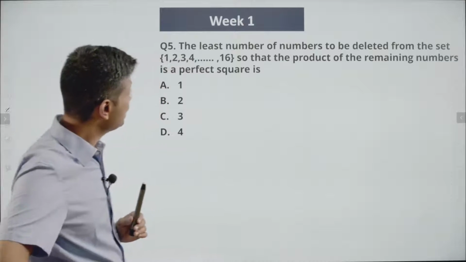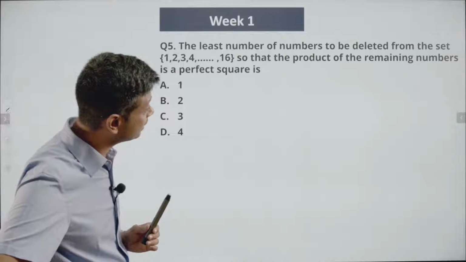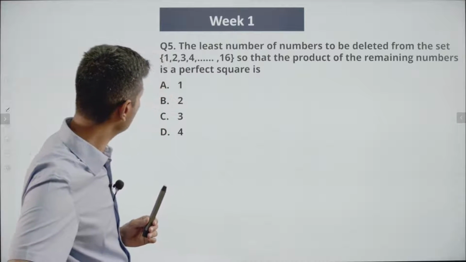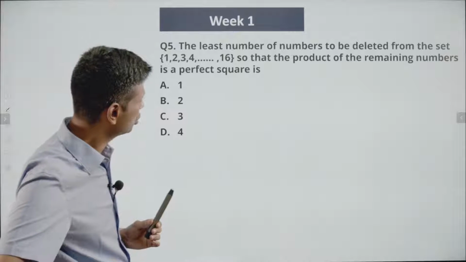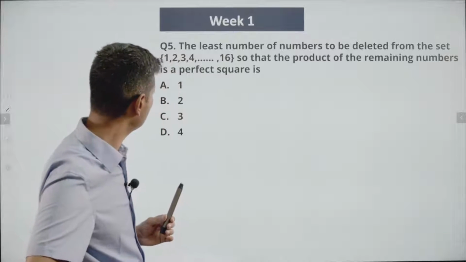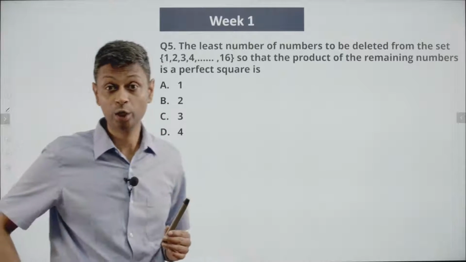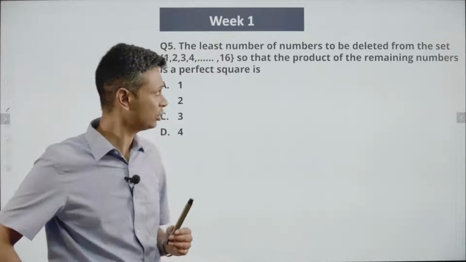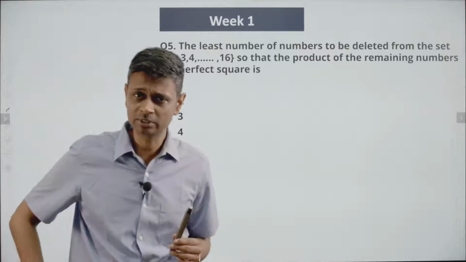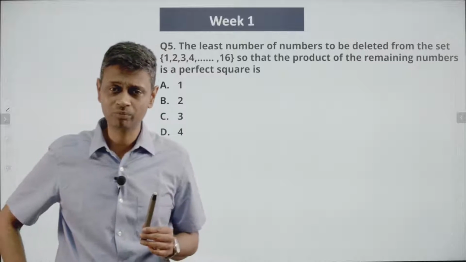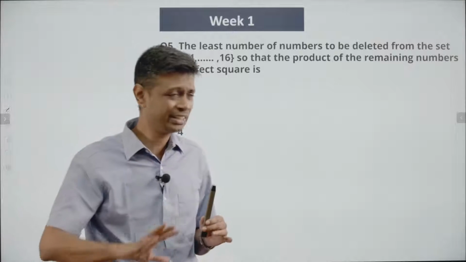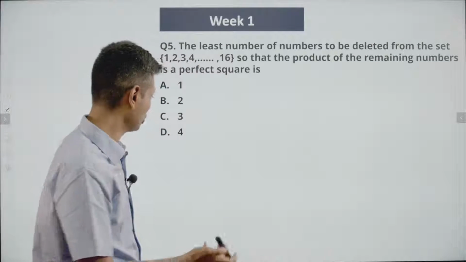So the least number of numbers to be deleted from the set 1, 2, 3, 4, 5, 6 till 16, so that the product of the remaining numbers is a perfect square. Incredibly tough. Incredibly tough. And the product of the remaining numbers. We are deleting some numbers. And so I'm going to think of it. First, I'm going to write down all numbers. I'm going to start from scratch.